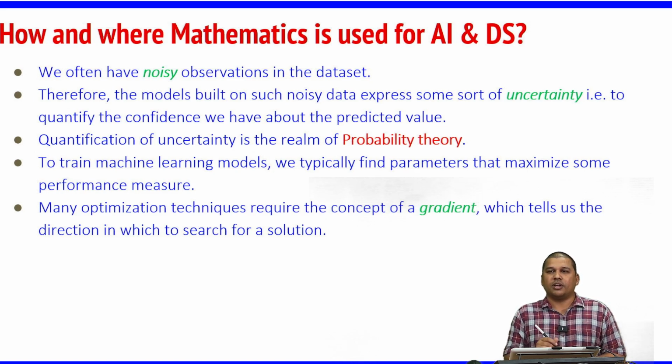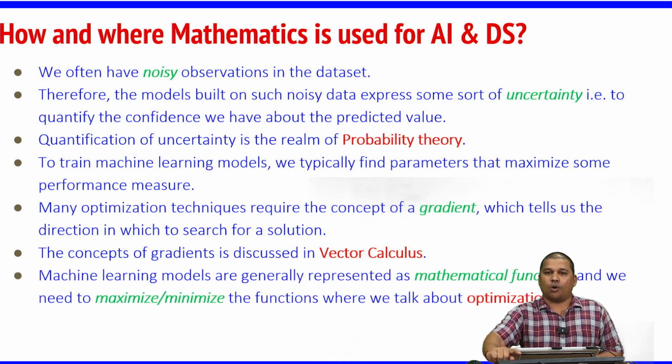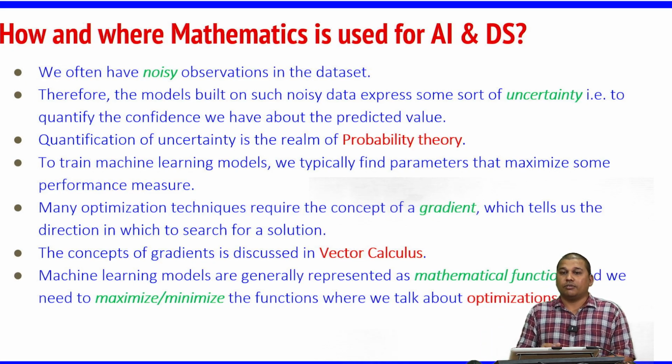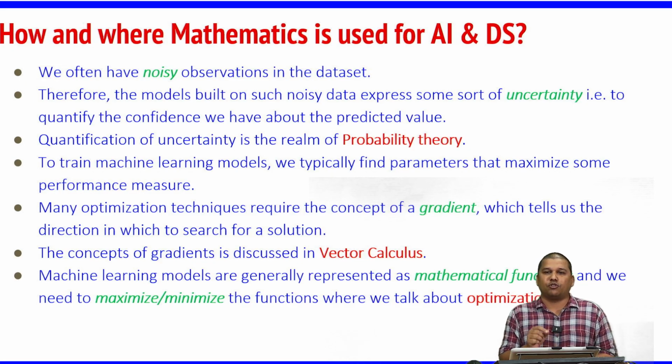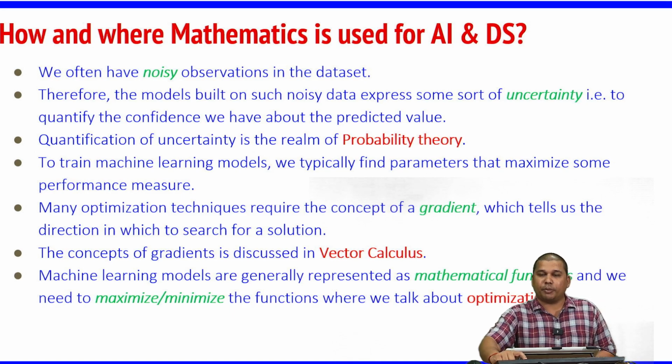Now, in the first slide I said that machine learning models are mathematical models. So, when they are mathematical models, obviously we have a lot of parameters which we have to either maximize or minimize to improve the performance of the models. In such a case, we have to use the concept of gradient. Why? Gradient means we find the derivative or the partial derivatives of a mathematical equation which can optimize the ultimate model. So when we talk about gradient, we have to study the concept of vector calculus. Next, we have mathematical functions and we have to maximize or minimize the parameters in the particular function. So we talk about optimization here.